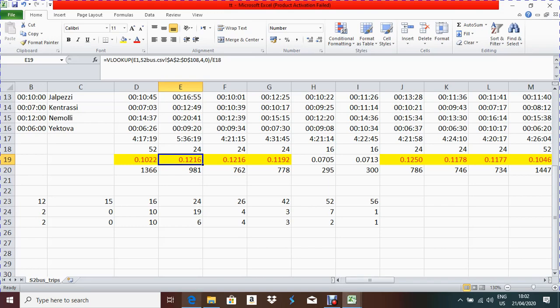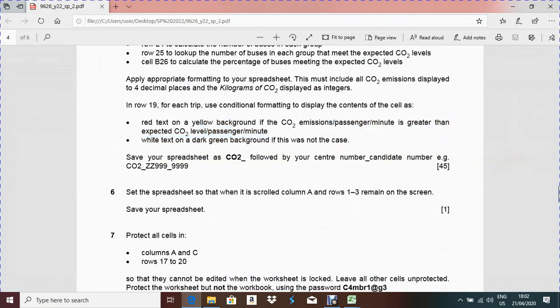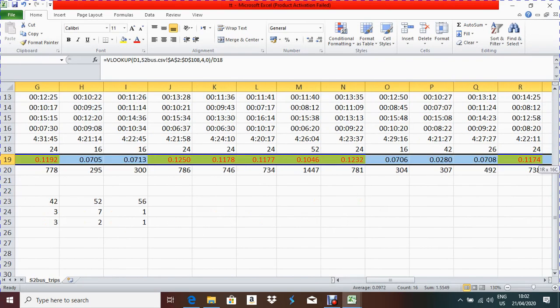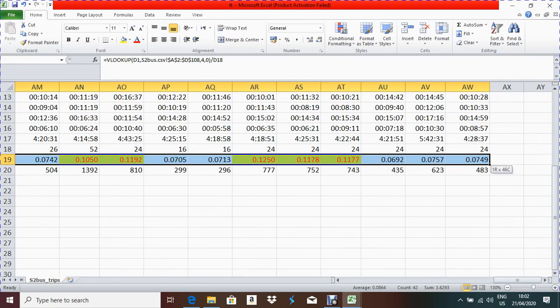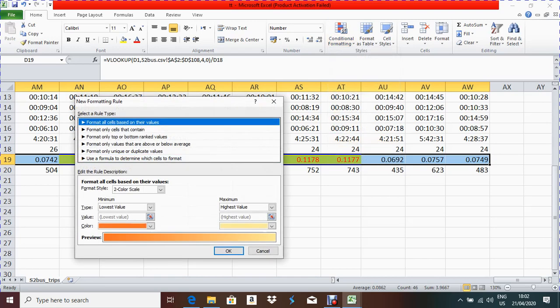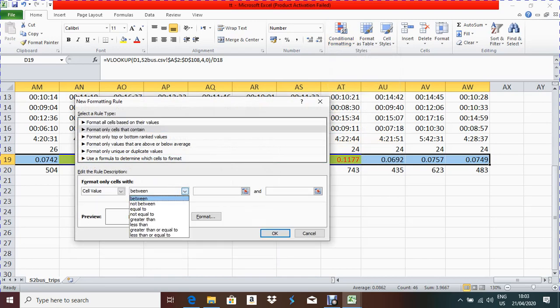Now let's go for the next part of this question. White text on a dark green background if this was not the case. Not this case means if it is not greater than, then it should be less than or equal to, right? So in that case you have to block it again, then go to Conditional Formatting, New Rule, select Format only cells that contain.